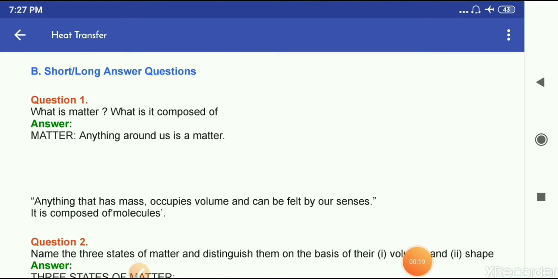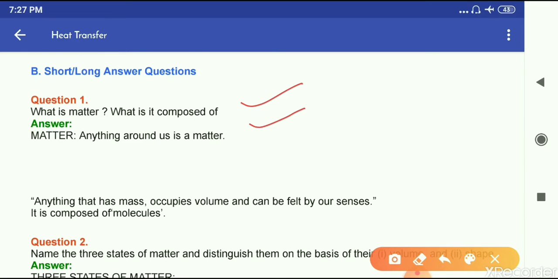Students, question number 1 is, what is matter? What is it composed of? Answer: anything around us is matter, or anything that has mass, occupies volume and can be felt by our senses is known as matter, and it is composed of molecules.